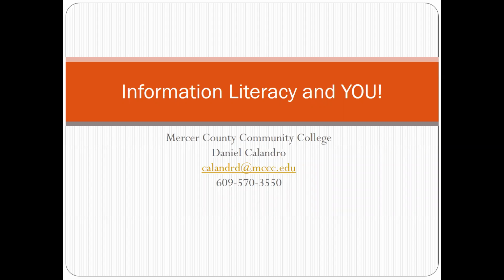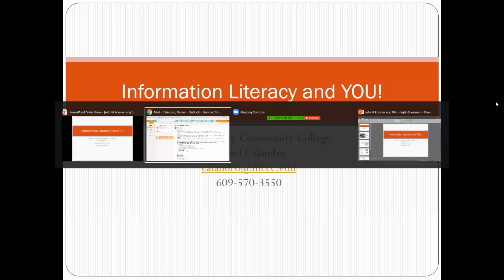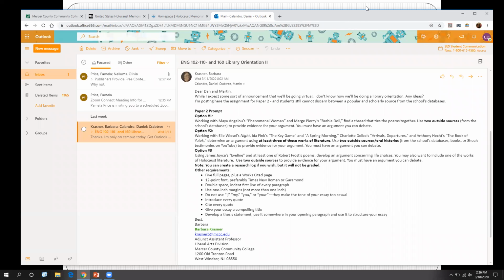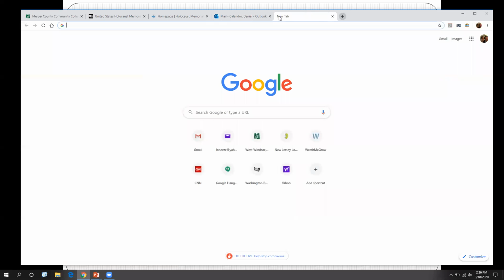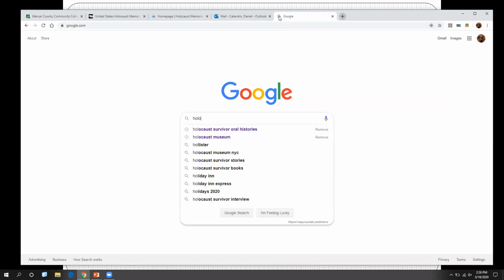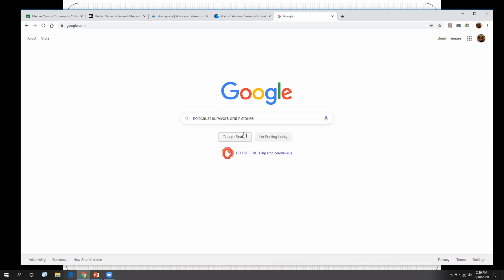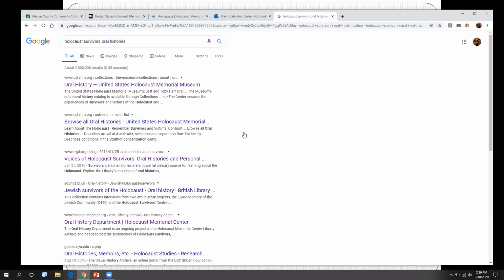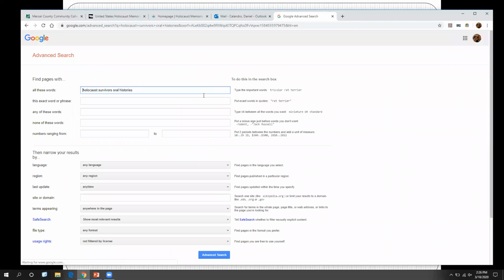so it's going to be a little bit different than using our databases. Now, what you can certainly do is go out and Google these oral histories. So if you head to Google, you can just type in Holocaust survivor oral histories. You can see I've put that in already. I have found that Holocaust survivors, for some reason, gives you a better set of search results. We'll talk about some websites here in a second that I found, but I want to point out that if you search for something like this in Google, and it doesn't have to be this topic, it can be any topic, if you go under the settings option, there is an advanced search feature that can be very helpful.